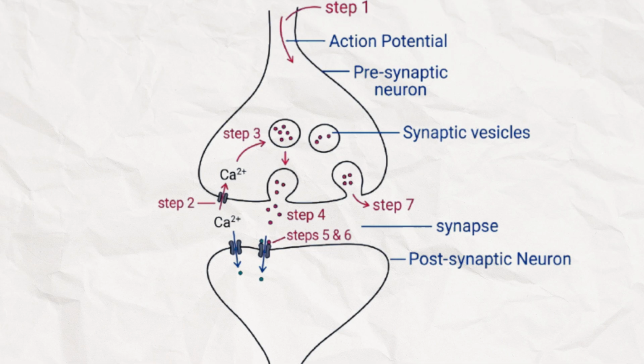Step 7. The acetylcholine released in the synapse breaks down to acetyl and choline by the action of acetylcholinesterase, and gets endocytosed by the presynaptic neuron itself.